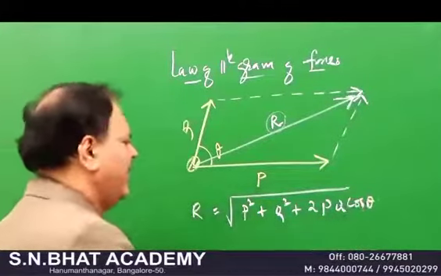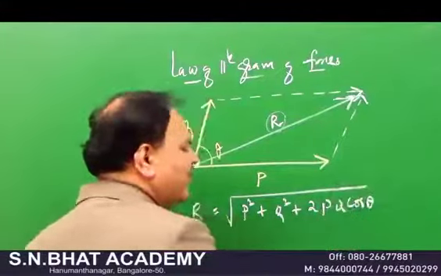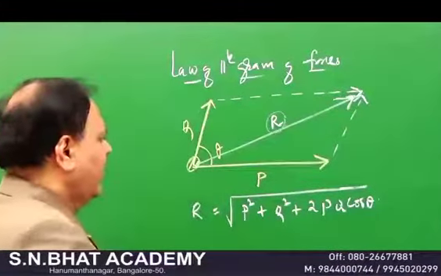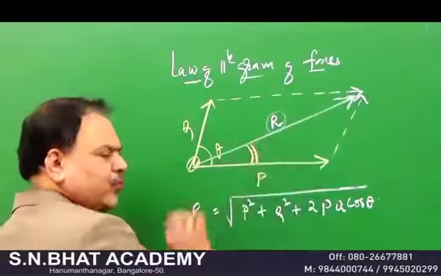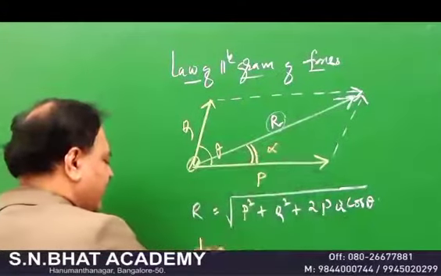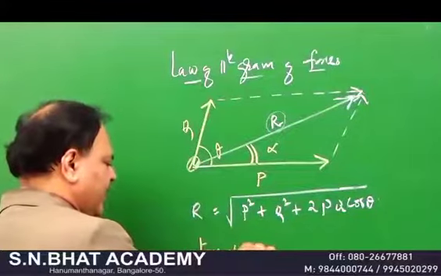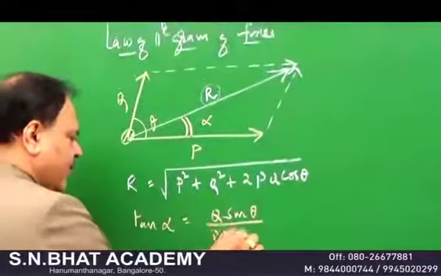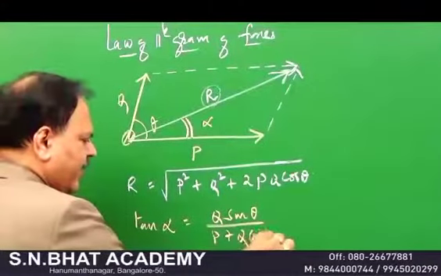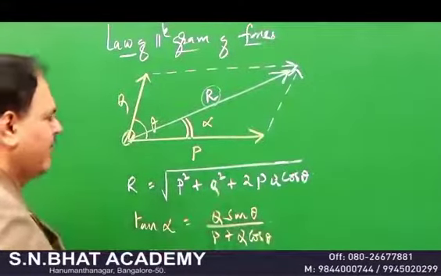Remember, very, very important it is. And if you ask me in what direction the boat moves, that's alpha. Therefore, you can write tan alpha is equal to Q sin theta divided by P plus Q cos theta. Very important. You'll get questions on this.